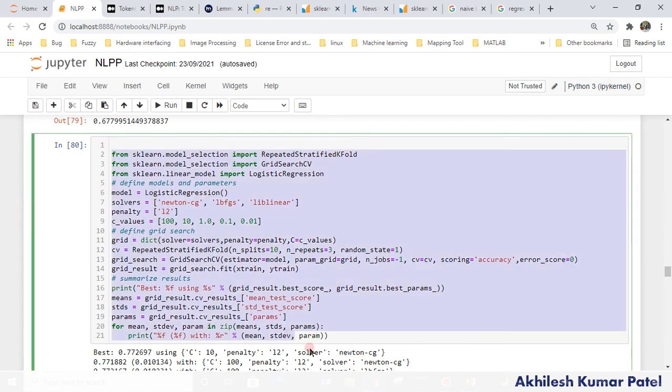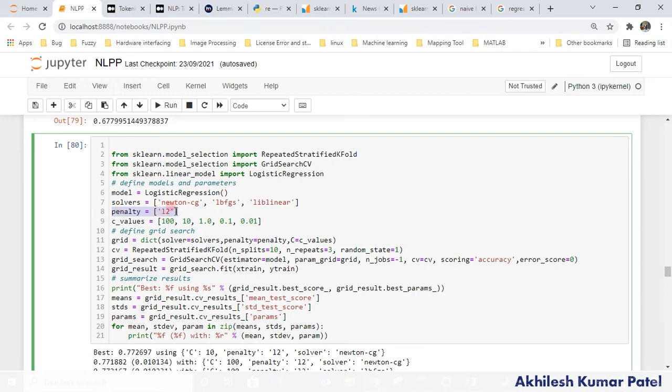If you want, I can share this code for how to do hyperparameter tuning. So here you see the different solvers I am using, and regression I am using as a penalty. Because if there is any overfitting, this penalty will reduce that overfitting. There are two ways, Ridge and Lasso. What it does is remove the stiffness of the fitting. The stiffness I am talking about is the slope of the curve which you will get on the graph.